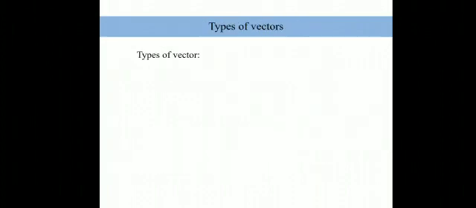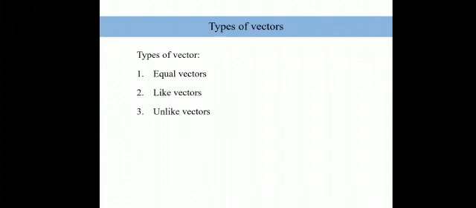Then we have seen different types of vectors in a previous class. In short, first we should always remember the names of the vectors that we are going to study. Number one, equal vectors. So what are equal vectors? Then next are like vectors and unlike vectors. Then we also have the negative vector. When do we call a vector negative and when do we call it positive? Next, the unit vector, and then we have the null vector.